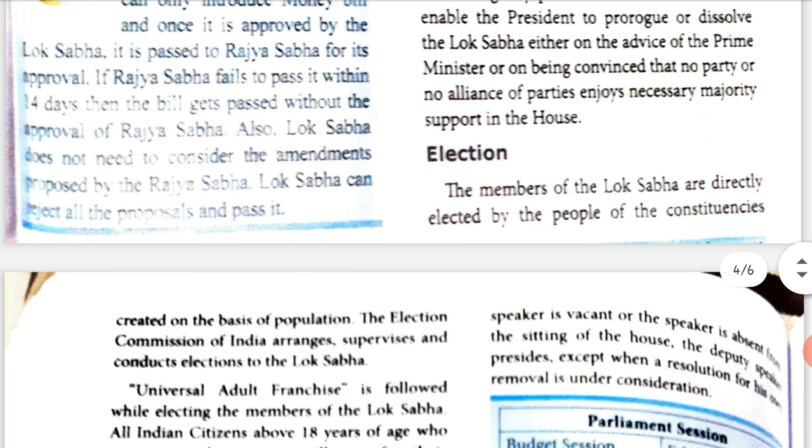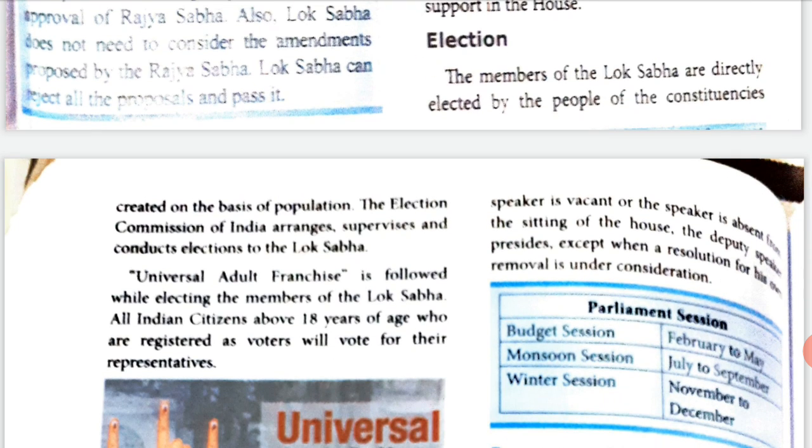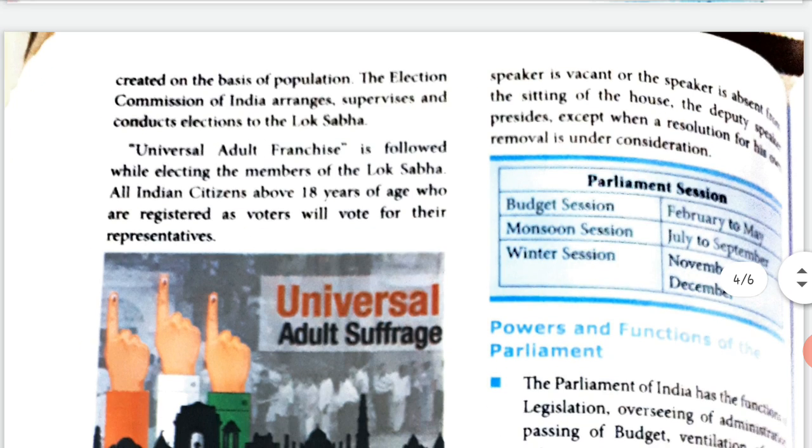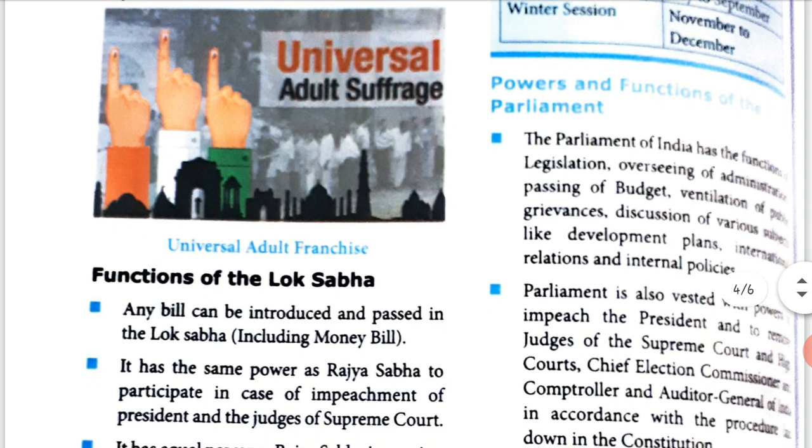Election. The members of the Lok Sabha are directly elected by the people of the constituencies created on the basis of population. The Election Commission of India arranges, supervises and conducts elections to the Lok Sabha. So this is normally, your parents will go and vote, you have seen that. So that is for Lok Sabha. Universal adult franchise, this we have already learnt, is followed while electing the members of the Lok Sabha, that is 18 years and above, they can vote. All Indian citizens above 18 years of age who are registered as voters will vote for their representatives.